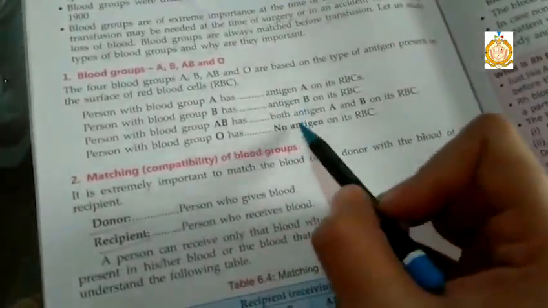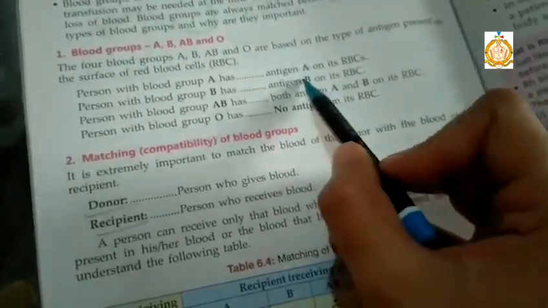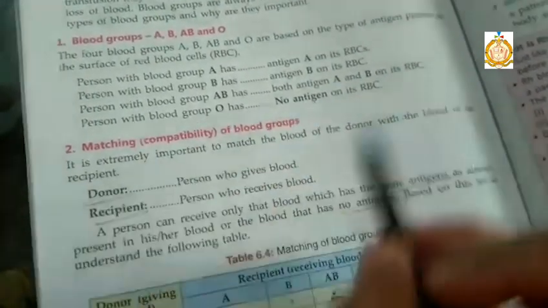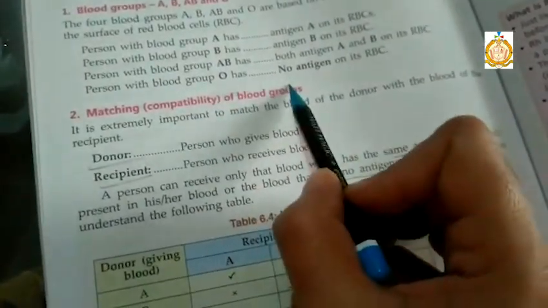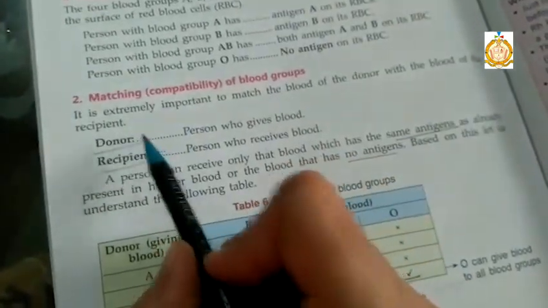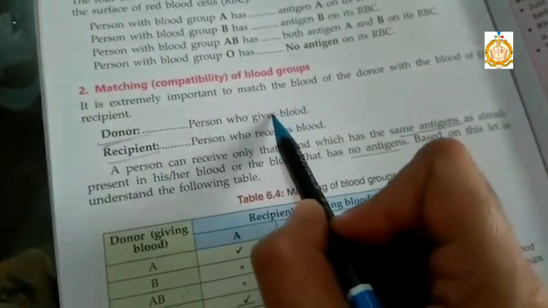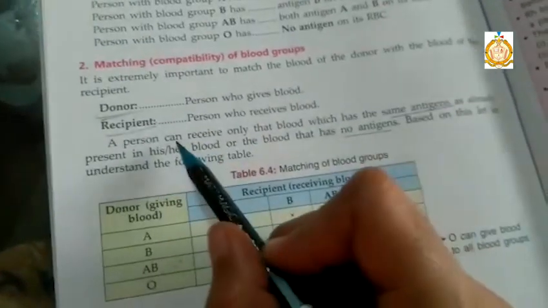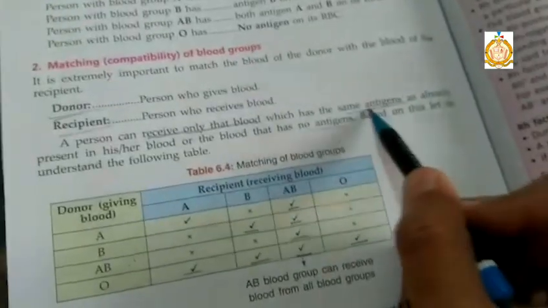You understood these blood groups A, B, AB and O. A has A antigen, B has B antigen, AB has both A and B antigens, and O has no antigen. Now, matching compatibility: how we can match the blood groups. First of all, there are two terms in this matching phenomenon, donor and recipient. Donor is the person who gives blood, and recipient is the one who receives blood. A person can receive only that blood which has the same antigen.